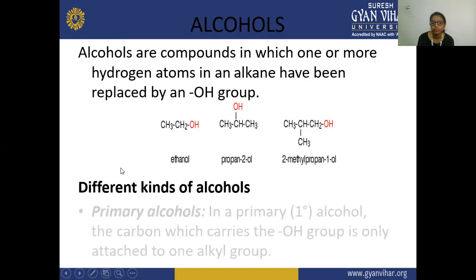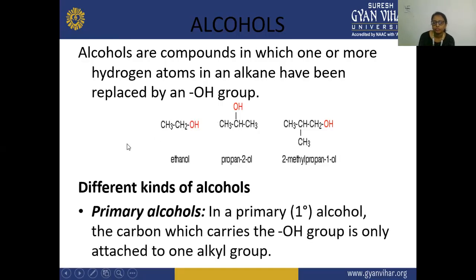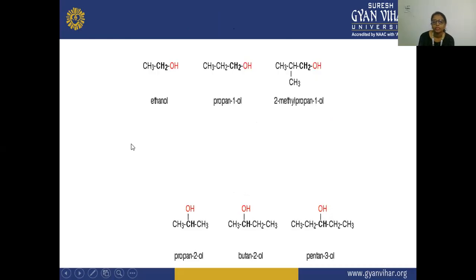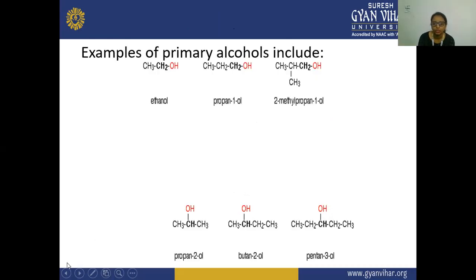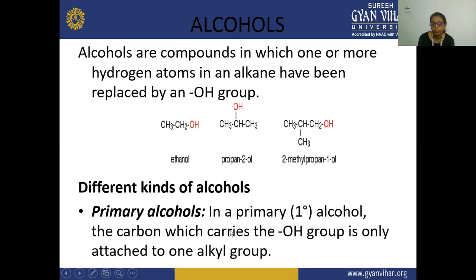Next is different kinds of alcohol. So here there are different kinds of alcohol, that is primary alcohol, secondary alcohol, and tertiary alcohol. First, we are going to discuss the primary alcohol. In primary alcohol, you can show it by this 1 degree also. In primary alcohols, the carbon which carries the OH group is only attached to one alkyl group. So if there is only one alkyl group present and the OH is present with it, then that is known as your primary alcohol.